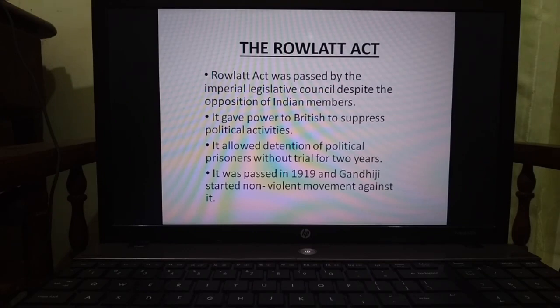It gave the British the power to suppress political activities. It allowed detention of political prisoners without trial for 2 years. Means, according to this act, the British could arrest any person at any time without trial. It was passed in 1919 and Gandhi started a non-violent movement against the Rowlatt Act.